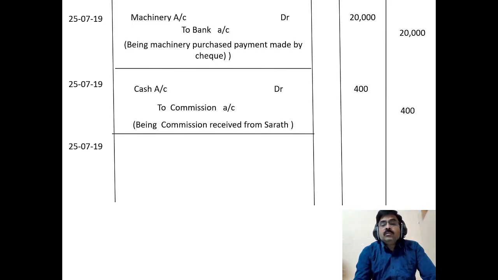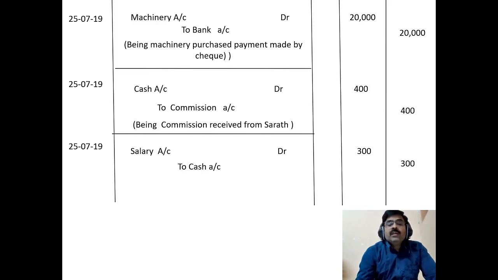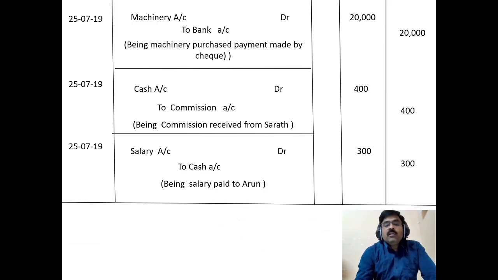Expenses are debited, so debit the 300 rupees. We are paying cash, cash is an asset, real account, cash is going out, so credit it. So the entry is salaries account debit to cash account. Being salary paid to Arun. Here ends the entire problem, so underline across the entire width of the table. Here ends the first exercise.